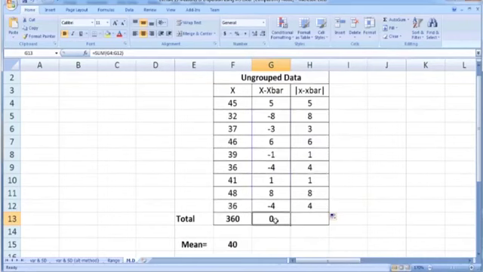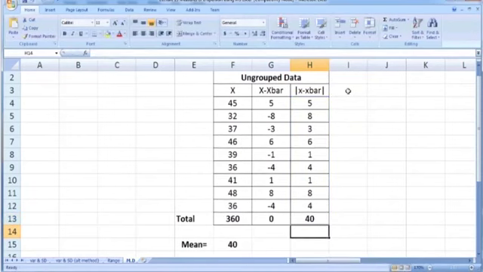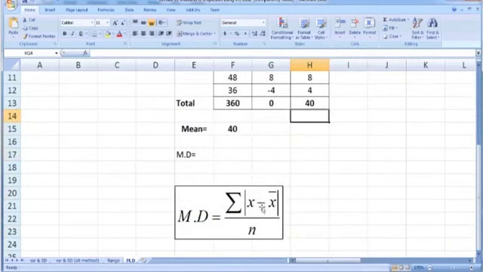So now copy this sum command towards the right. In order to get the sum of all these numbers, this gives us the sum of absolute deviations taken from the mean, or summation absolute value of x minus x bar. So we get this numerator, summation absolute value of x minus x bar.